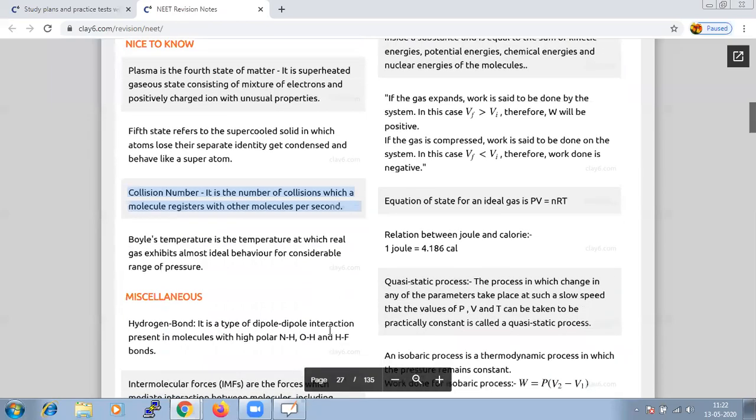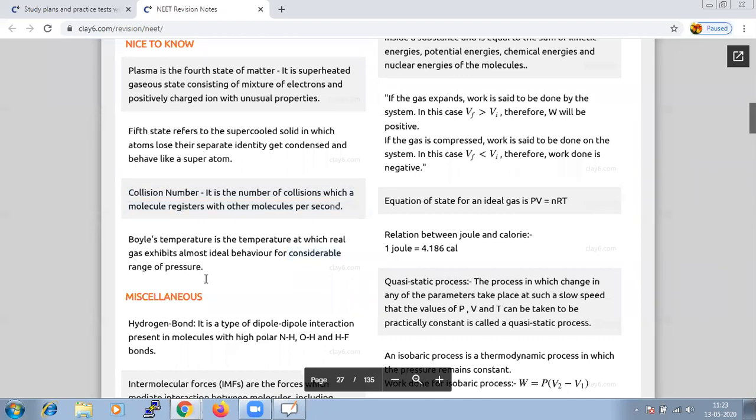And when we discuss Boyle's law, Boyle's temperature plays a major role. Boyle's temperature is the temperature at which a real gas exhibits almost ideal behavior over a considerable range of pressure.